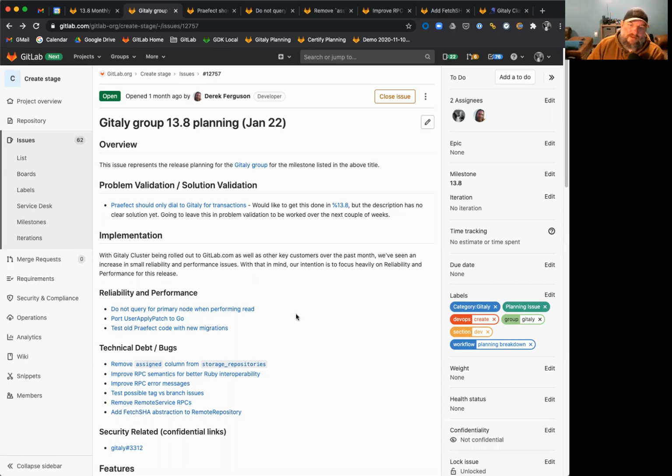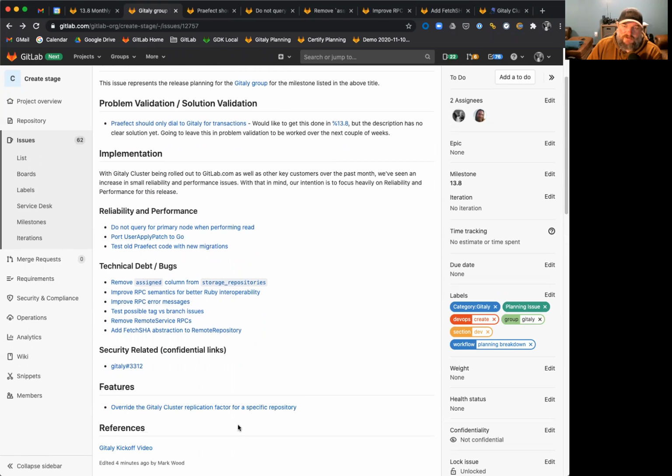I've listed all the reliability and performance issues we're focusing on, as well as the technical debt and bugs, as well as the feature we're going to continue to develop toward, which is the variable replication factor for specific repositories. I want to talk about that first.